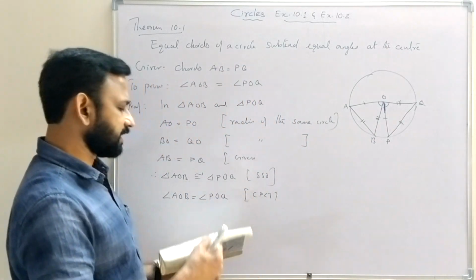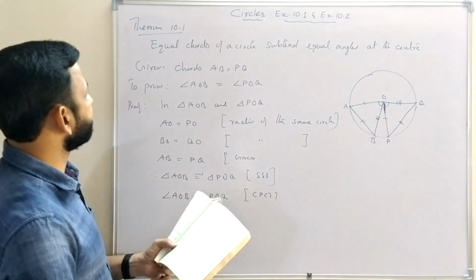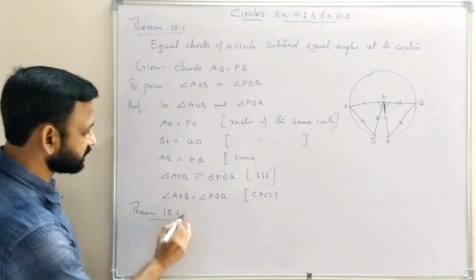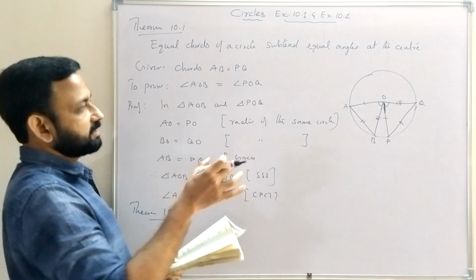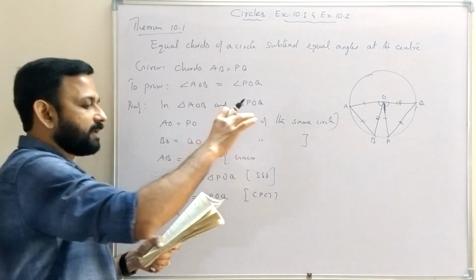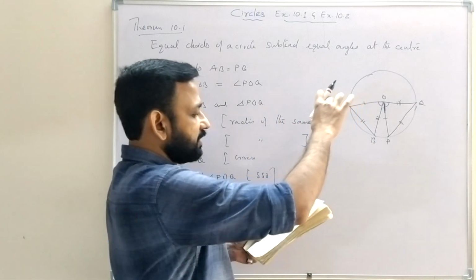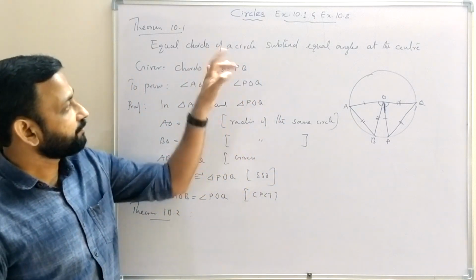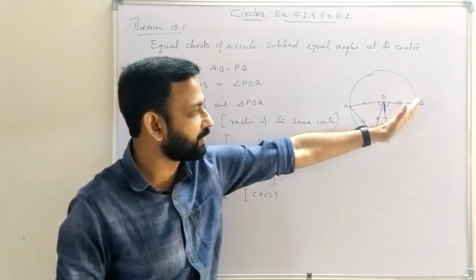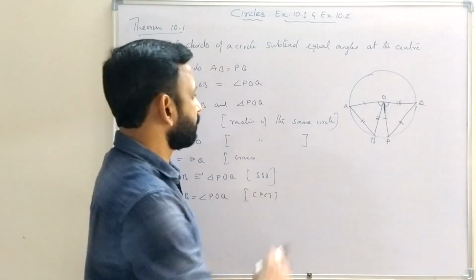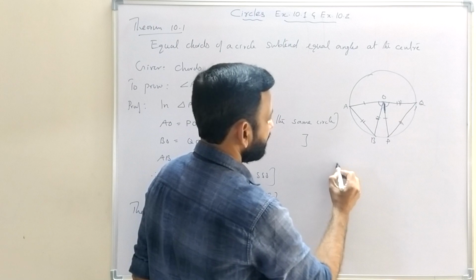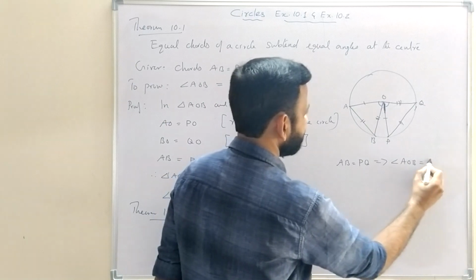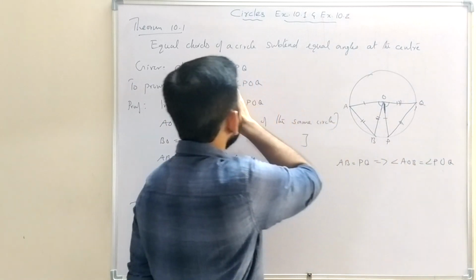Then we have the converse of that theorem, the statement we will learn. Theorem 10.2. The proof is not required here. If the angles subtended by the chords of a circle are equal, then the chords are equal. The first theorem is, if AB equal to PQ, then angle AOB equal to angle POQ. That is theorem 10.1.